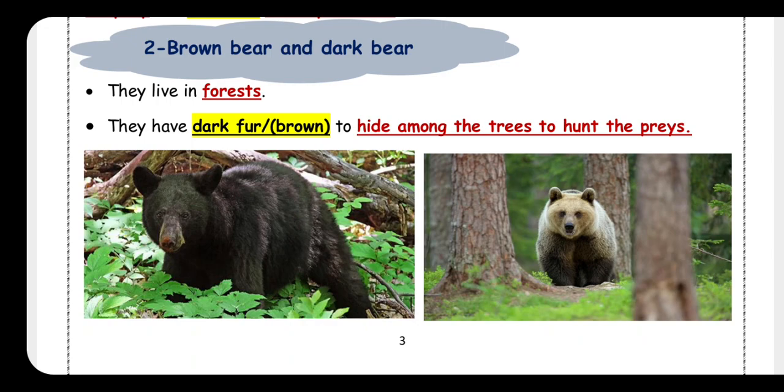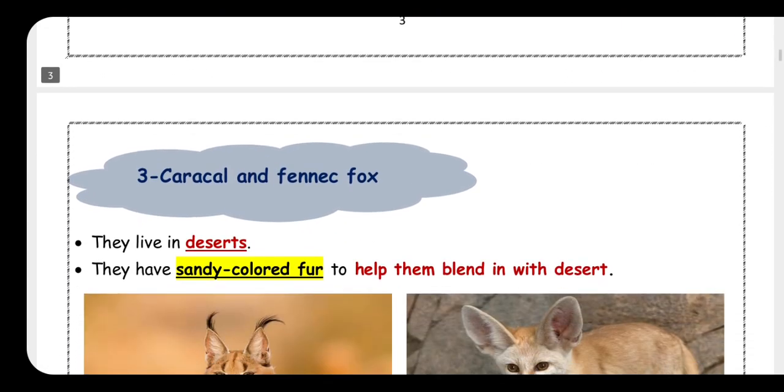So, polar bear, white fur, to keep warm and to hide in the snow. But brown or dark bear, they live in forests and they have dark or brown fur to hide among the trees, to hunt the prey easily. Okay?